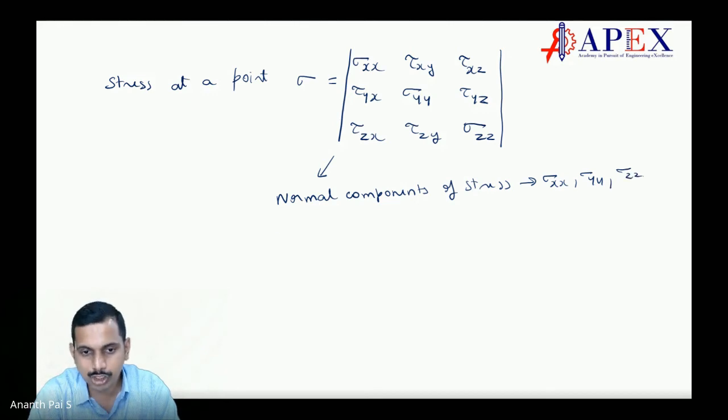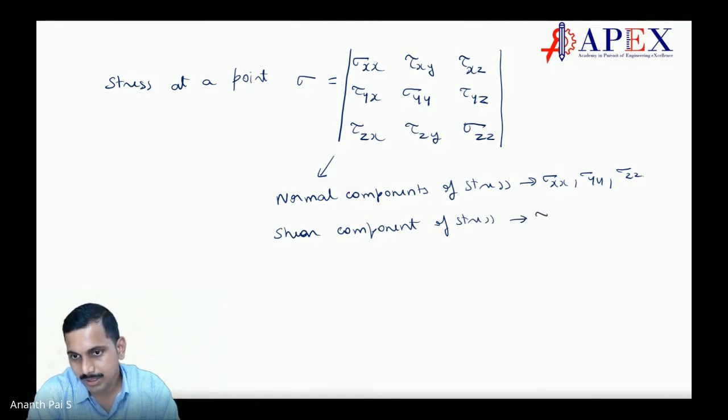Then you have shear components of stress. A component, when we say it, is always a scalar. The shear components of stress are tau xy, tau yz, tau zx, and then tau yx, tau zy, and tau xz.